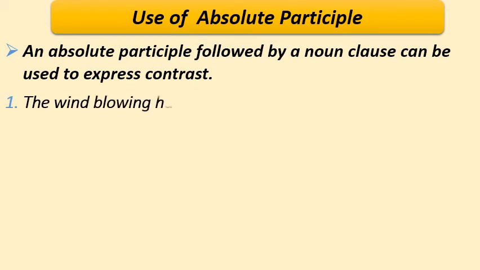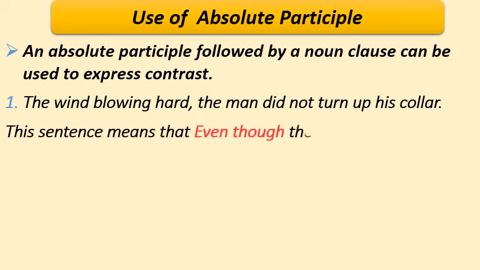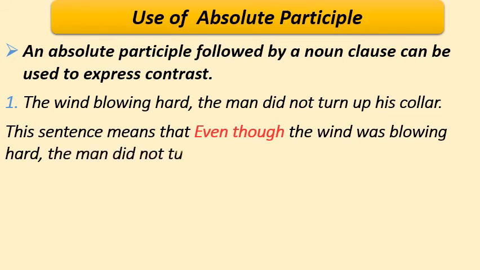For example, the wind blowing hard. So here blowing hard is the absolute phrase. The man did not turn up his collar. This sentence means that even though the wind was blowing hard, the man did not turn up his collar.